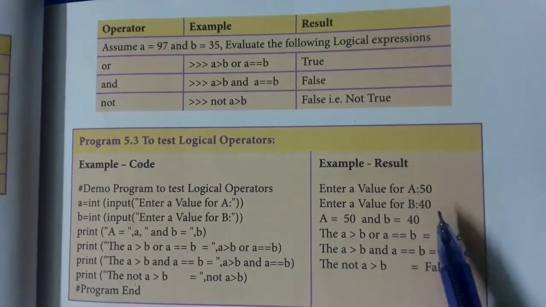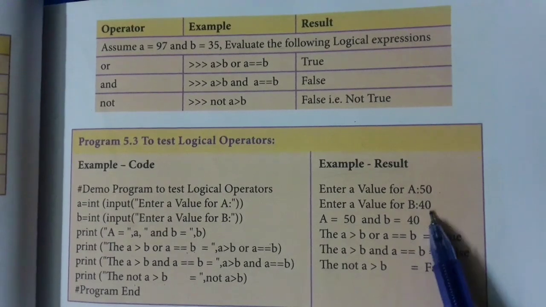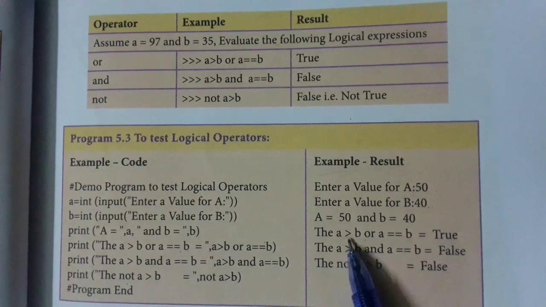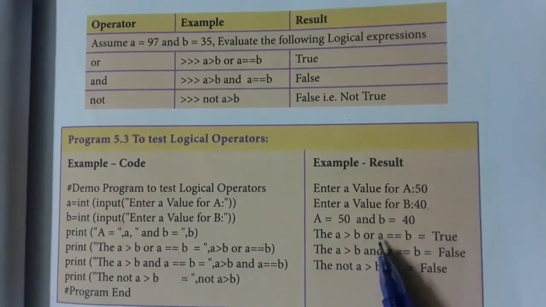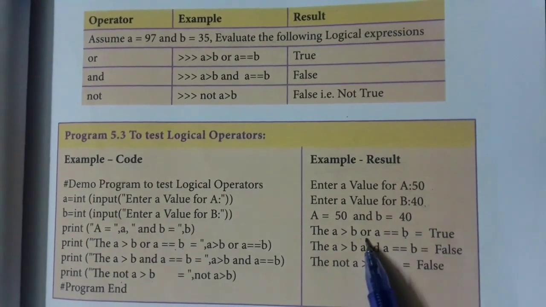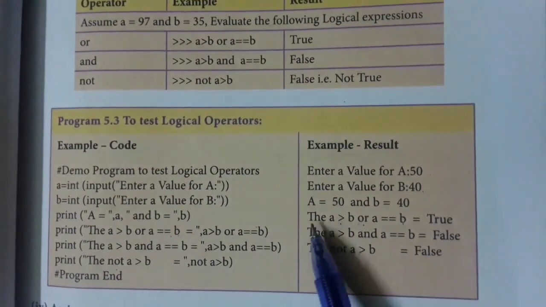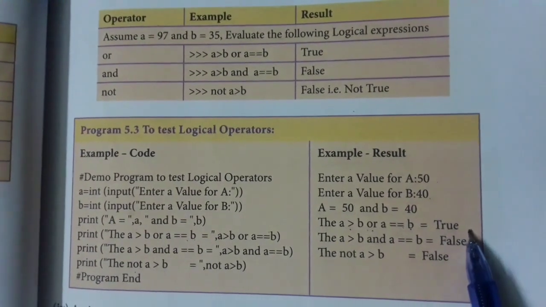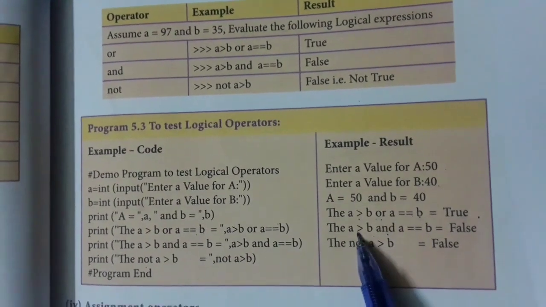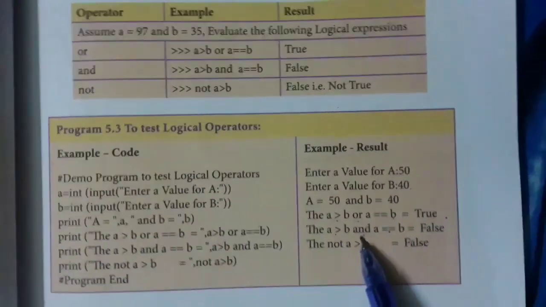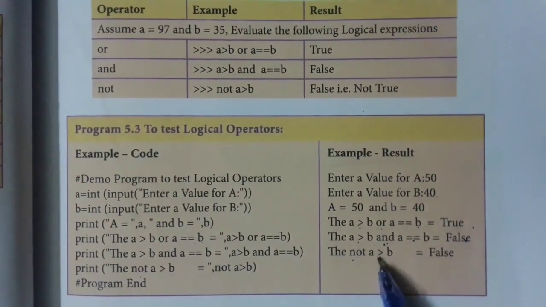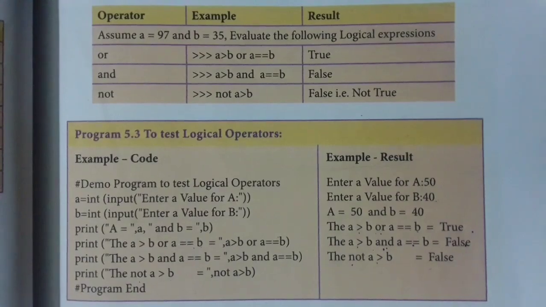See this example. A value is given as 50, B is 40. First we are using OR operator. 50 greater than 40, condition is true. 50 equal to 40, condition is false. So OR operator means one condition is true means everything will become true. Second one, same condition, we are using AND operator. Here first is true, second one is false. Because of this AND operator, everything will become false. NOT operator is not true condition.